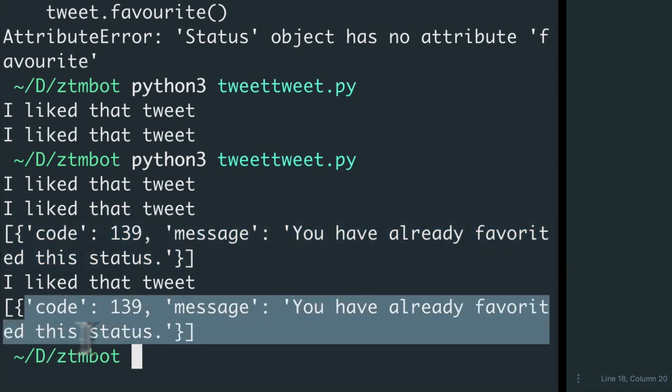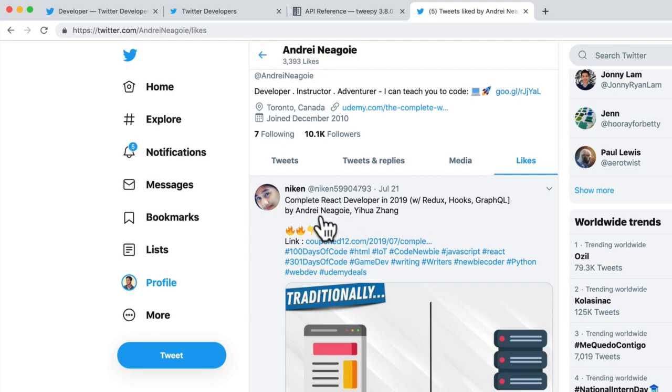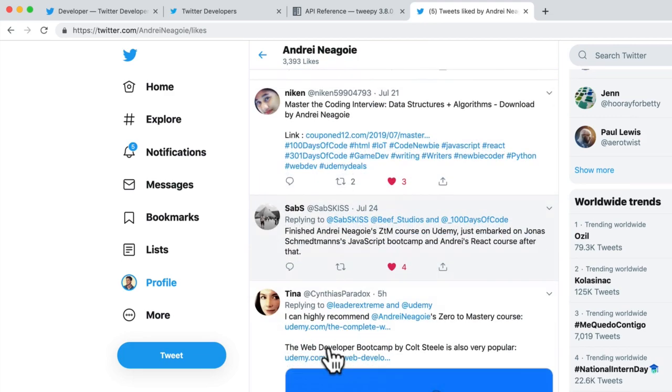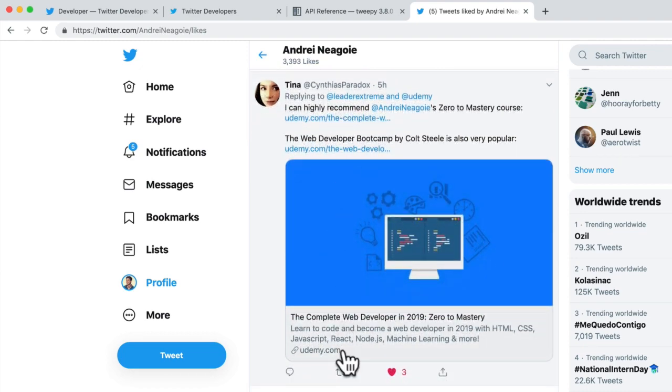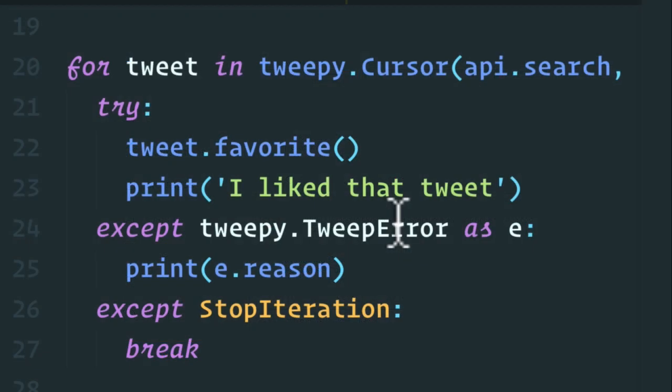You have already favorited this status. But let's go back. If I refresh here now, all right, look at that. I've favorited all the tweets that include my name. And looks like these ones I've already liked before. Very, very cool. There's my narcissistic bot.